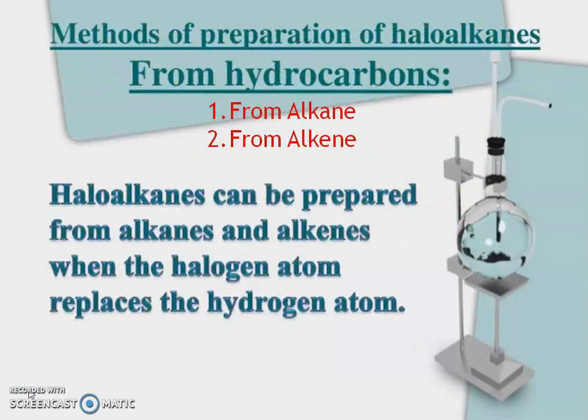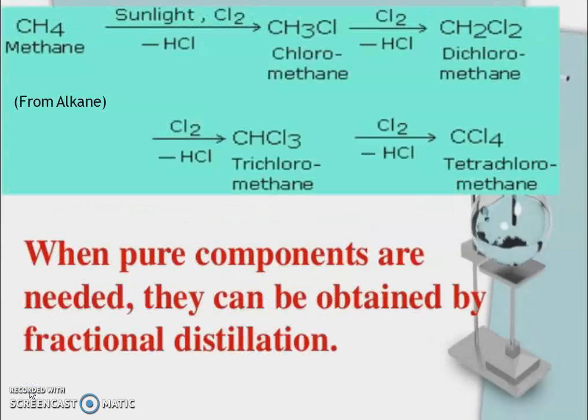Methods of preparation of haloalkanes from hydrocarbons. Haloalkane can be prepared from alkane and alkenes when the halogen atom replaces the hydrogen atom. It is the example of preparation of alkyl halide from alkane. When methane, that is alkane, is reacted with chlorine gas in the presence of sunlight, it gives a mixture of chloromethane, dichloromethane, trichloromethane and tetrachloromethane.